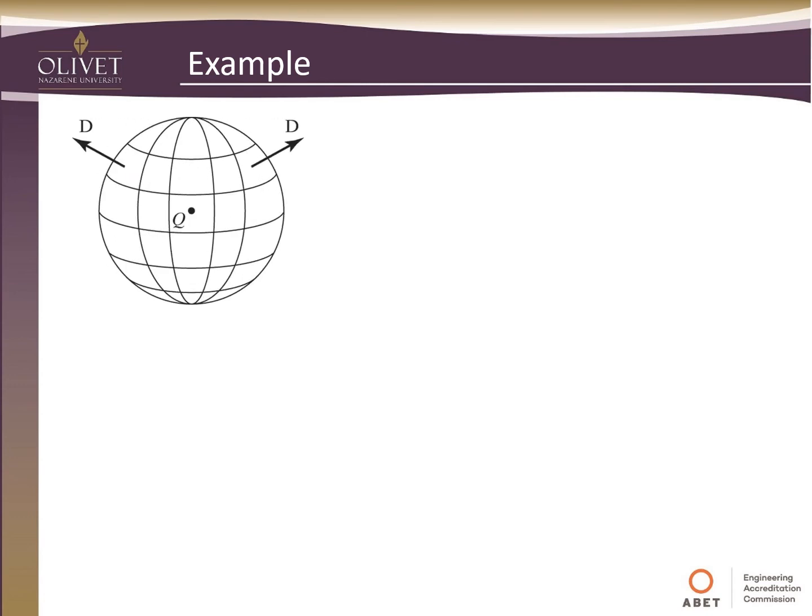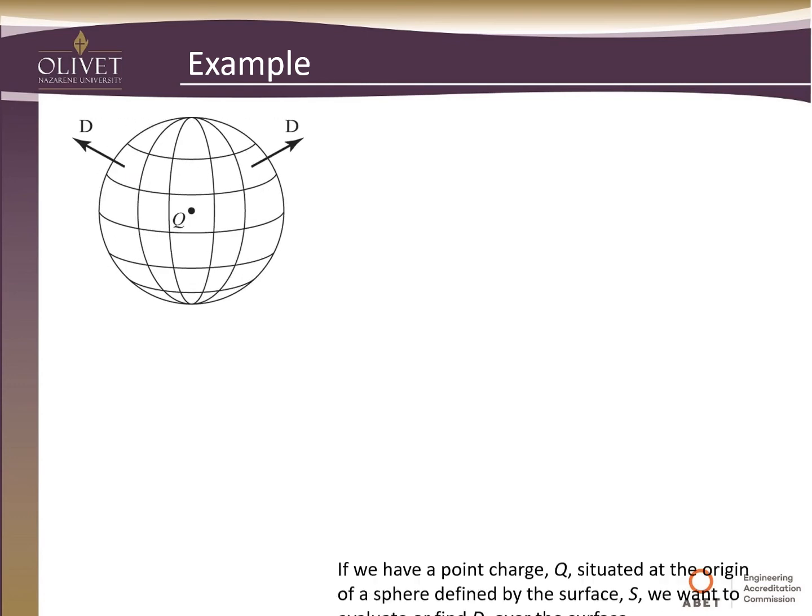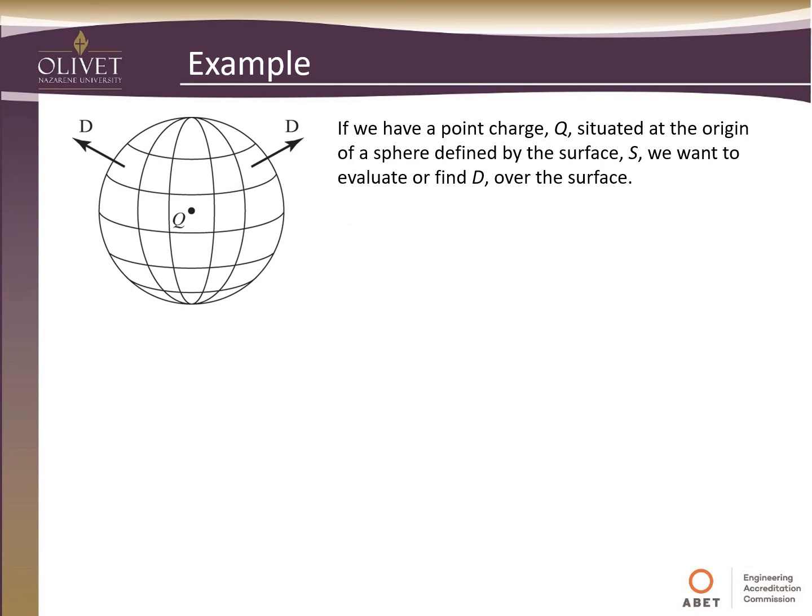So let's look at a quick example. We're going to have this point charge Q situated at the origin of a sphere defined by some surface, and we want to find the D field, or the electric displacement field vector, as a result of this over the surface.